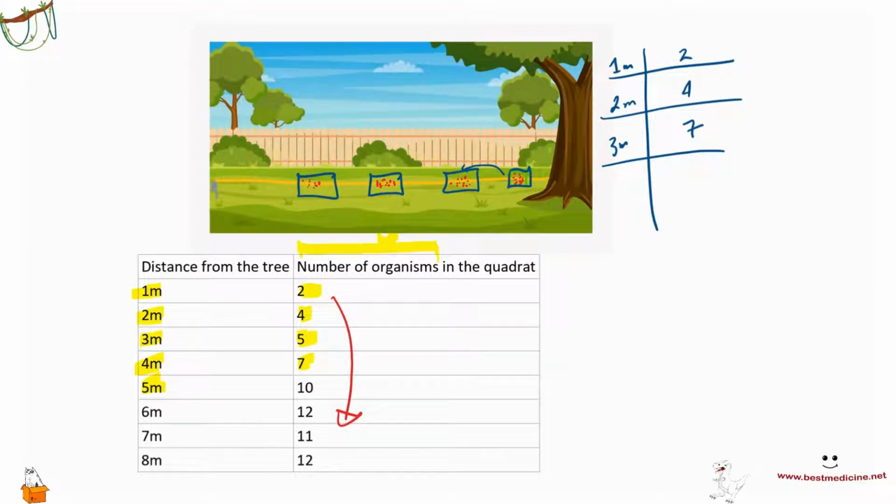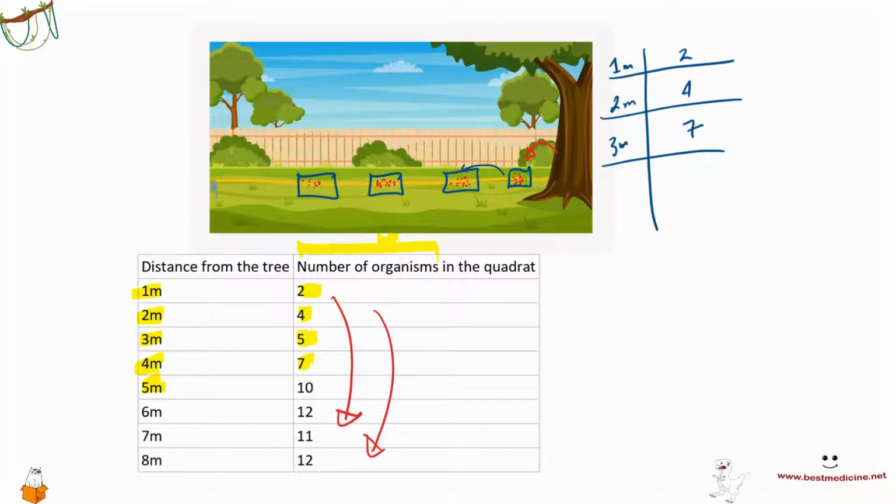You could reason that as you move further away from the tree, which is a very big organism, quite settled, it's able to take all the nutrients and resources and outcompete the smaller organisms. And so as you move further away from the tree, the plant organisms have a greater chance of having nutrients and resources, and so the number of organisms is increasing as shown in our data, right?